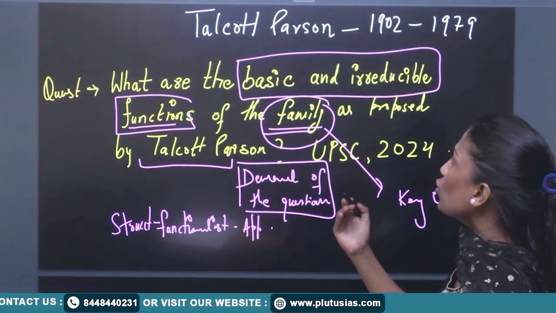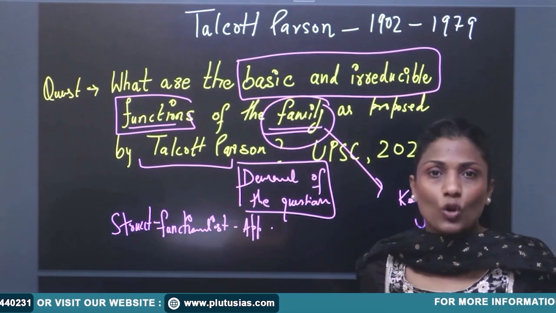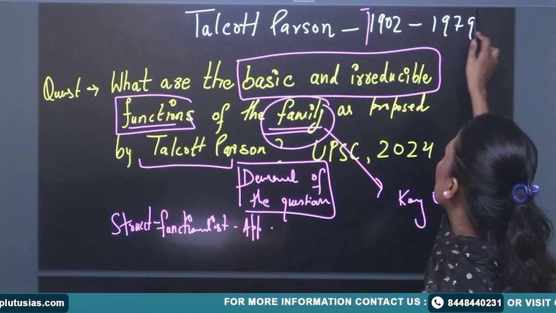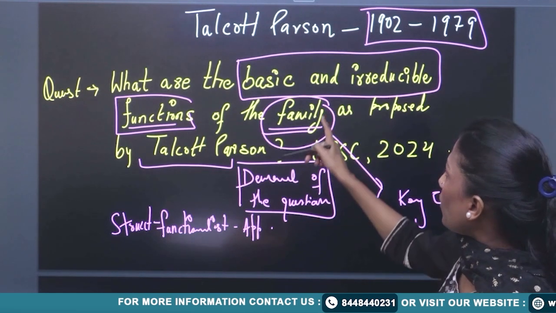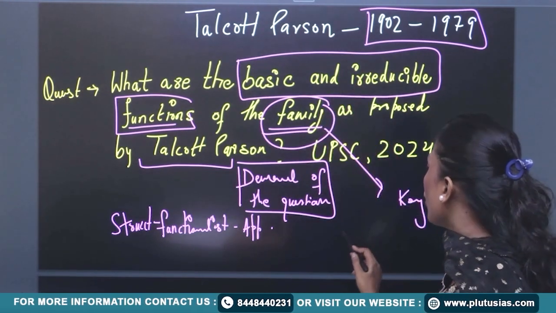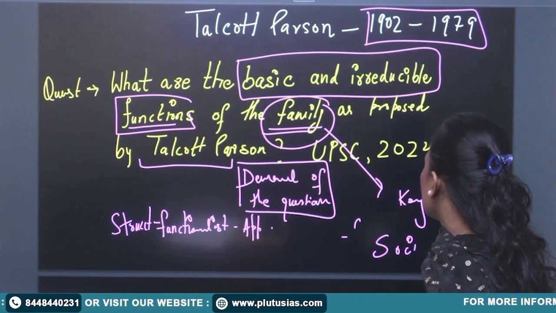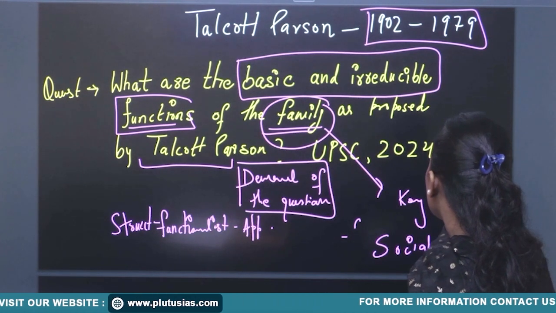So how to write your answer on this? You know Talcott Parsons, this was his timeline. Now, this question is coming from his important theory, that is social system theory.